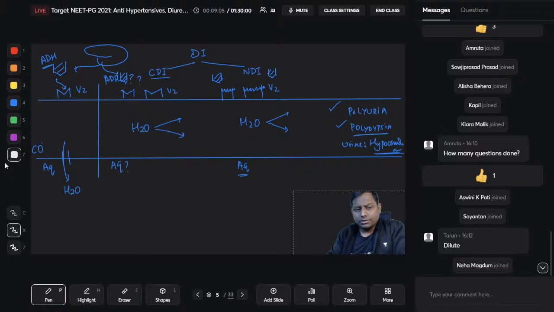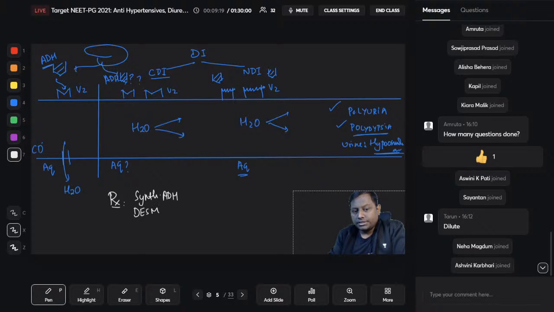Now quickly let us summarize. The treatment for this one: if there is no ADH, can we give a synthetic ADH? Yes or no? Can we give a synthetic antidiuretic hormone? Yes. A synthetic ADH that we can give is desmopressin, right? 2019 board exam question. Desmopressin can be given, that happens to be one of the synthetic ADH.